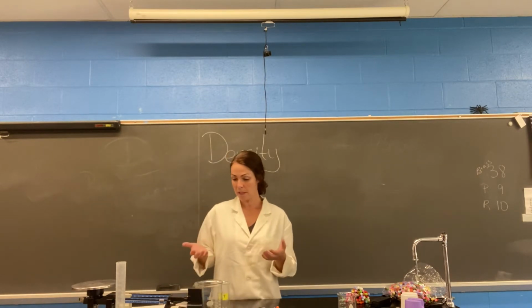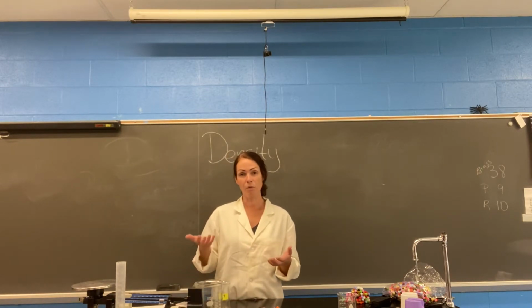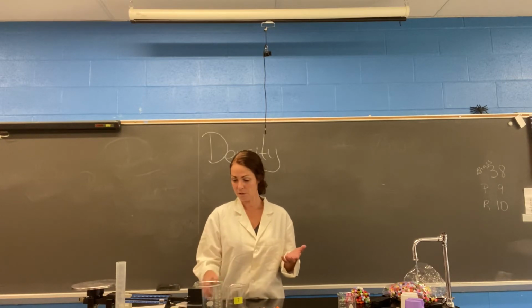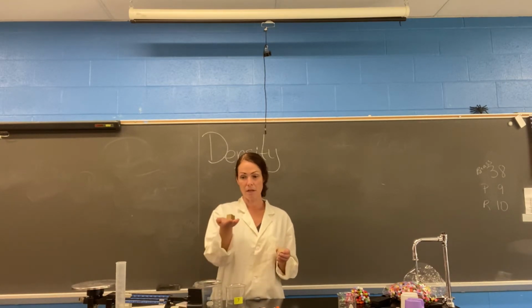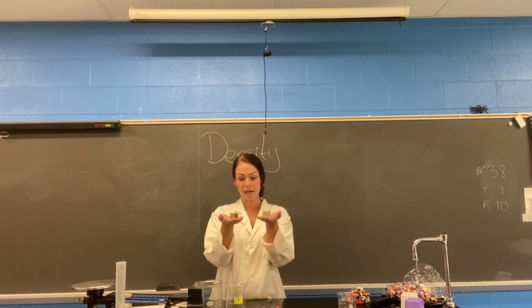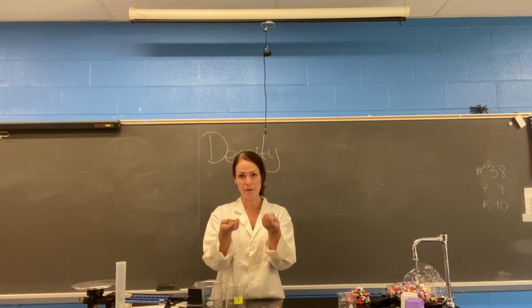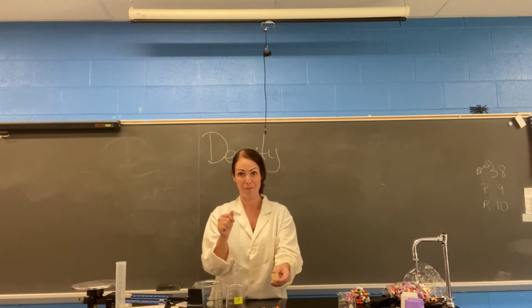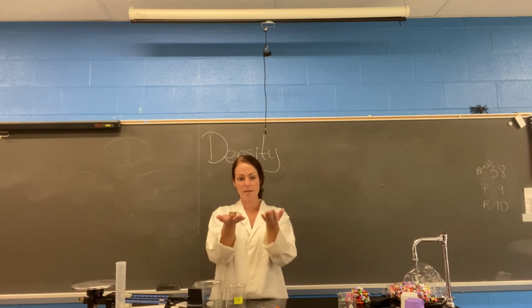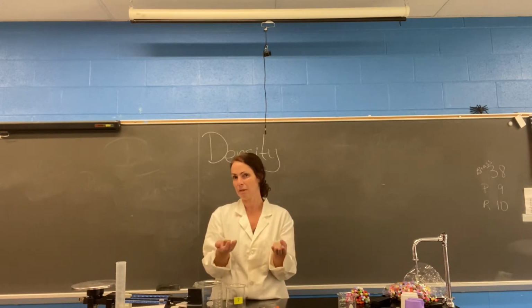And two objects that have the same size, if one of them is heavier than the other, then that one is more dense. So for instance, I have a block here of brass and one of pine. They're the same exact size, but you can hear the difference in their weight. That's the brass and that's the pine. So we know that this one is more dense than this one, but what does density really mean?